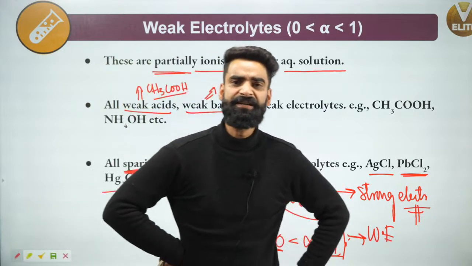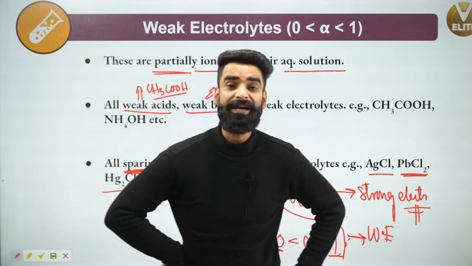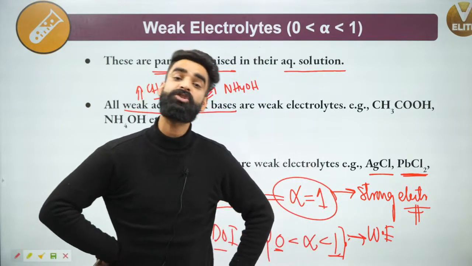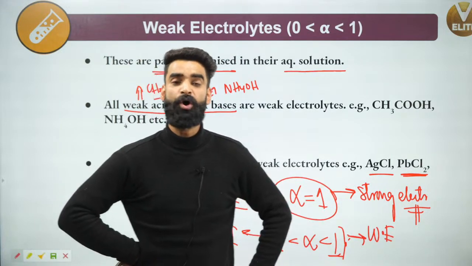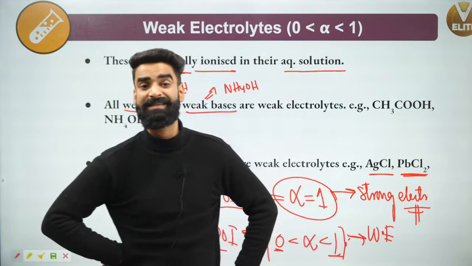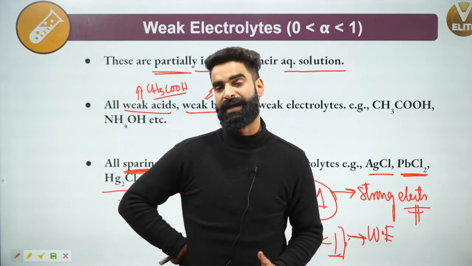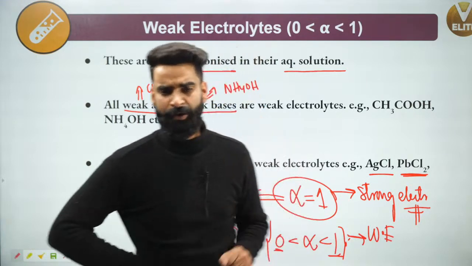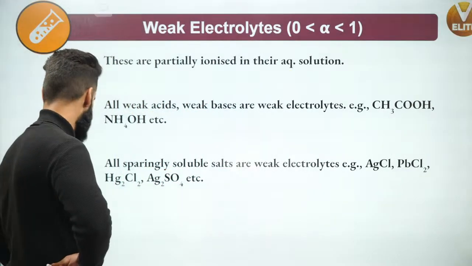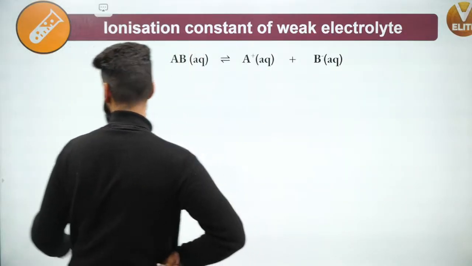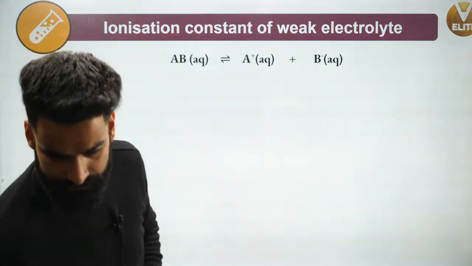At the same time, let me talk about the weak electrolytes as well. Weak electrolytes are the ones which are not completely ionized, not completely dissociated into their respective ions in aqueous solutions. All your weak acids, weak bases and sparingly soluble salts are examples of weak electrolytes. Let me know in the chat box if it's clear to you, so that I can move ahead and talk about a few important things.